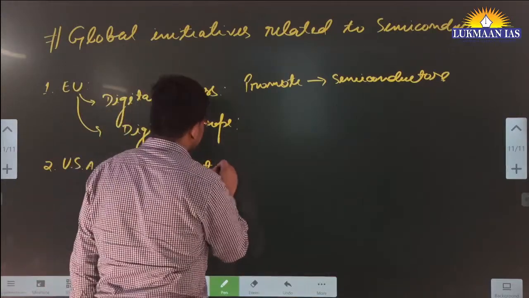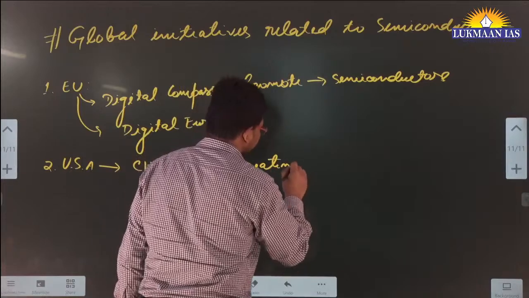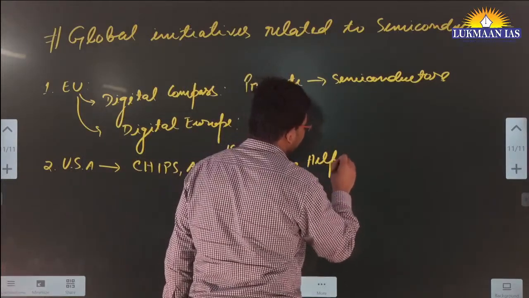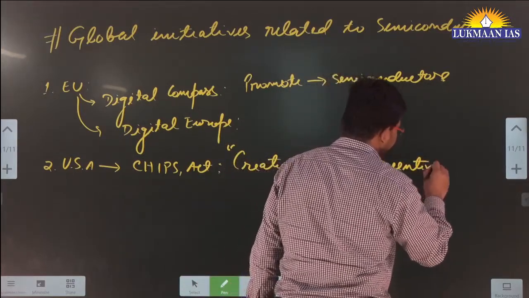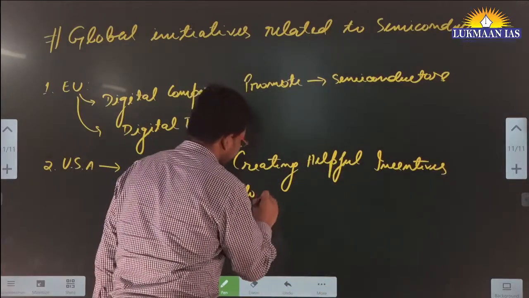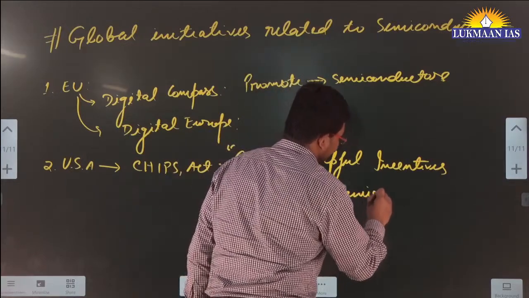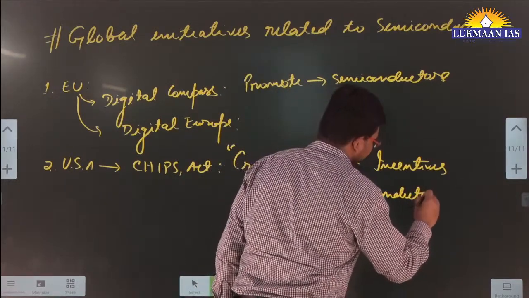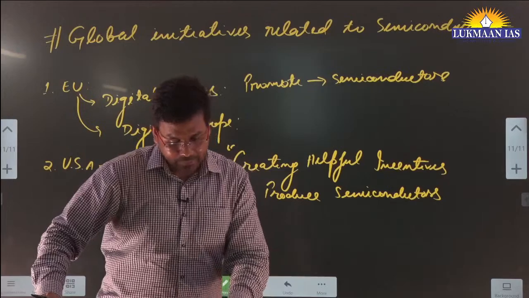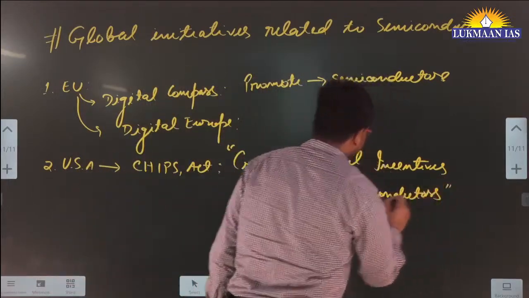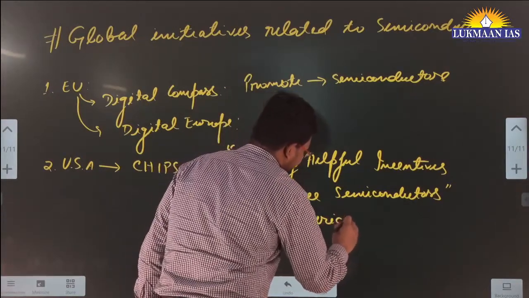It is known as Creating Helpful Incentives to Produce Semiconductors in America, for America Act.